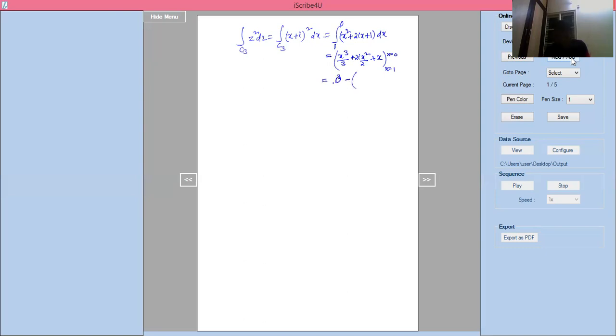If I apply 1 cube by 3, plus this 2 gets cancelled, so you will get plus i into 1 square, plus x which is 1. Now you will get 1 cube by 3 is 1 by 3, plus 1.